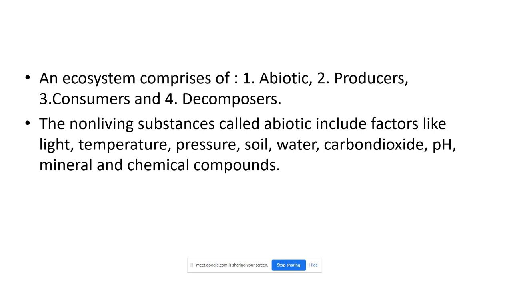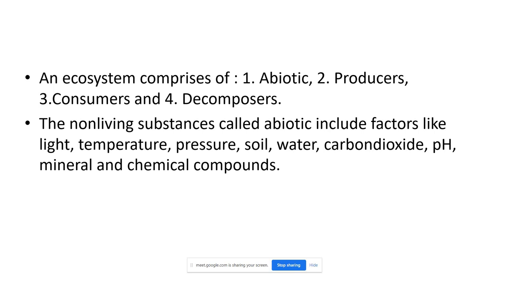So decomposers play an important role in the decomposition of dead organic matter of plants, dead leaves, dead organs or dead bodies of the animals also. They have an important role in our environment. If there are no decomposers, there will be a strong smell in our atmosphere, in our surroundings. We cannot even stay. There will be a foul smell and the ecosystem will become dirty. So they play a great role.